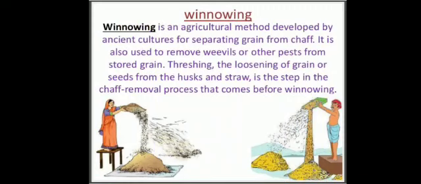So for the definition, the method of winnowing is used to separate husk from various types of grains like wheat, rice.